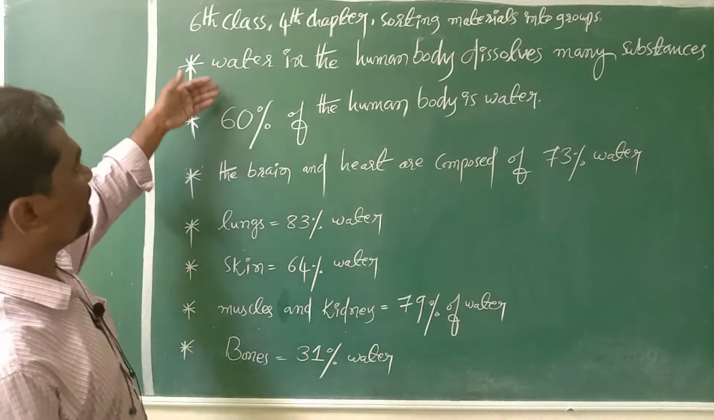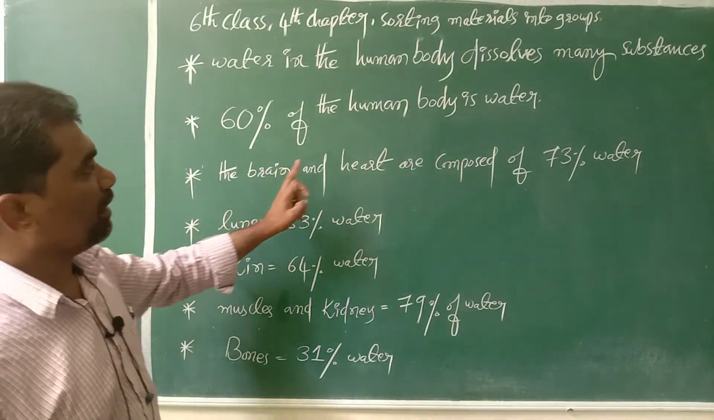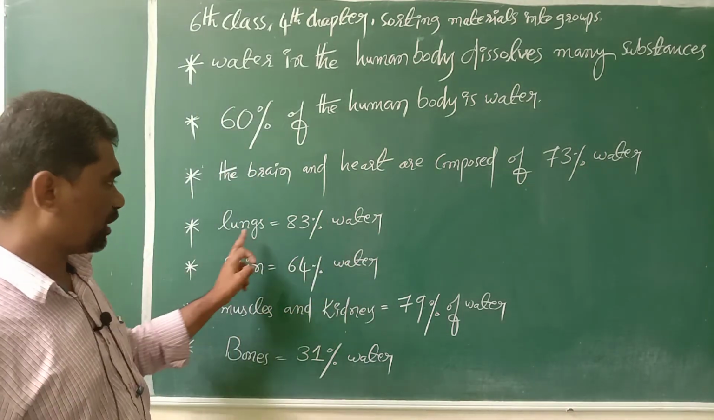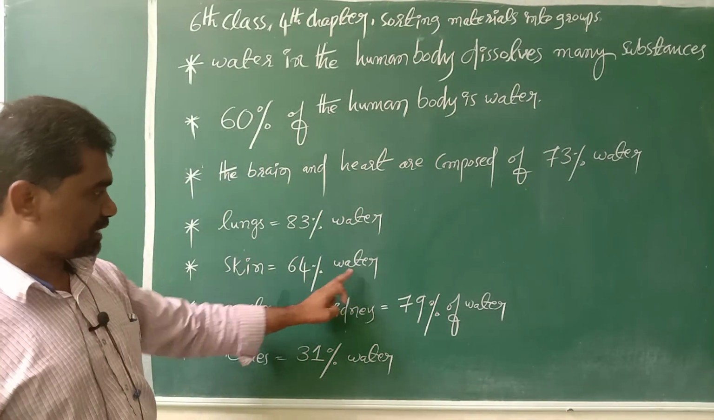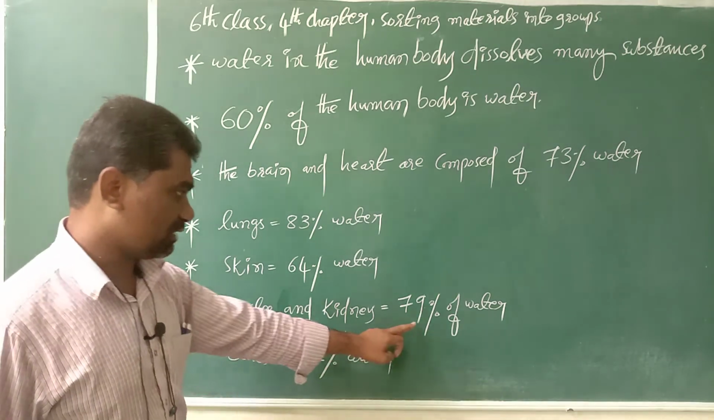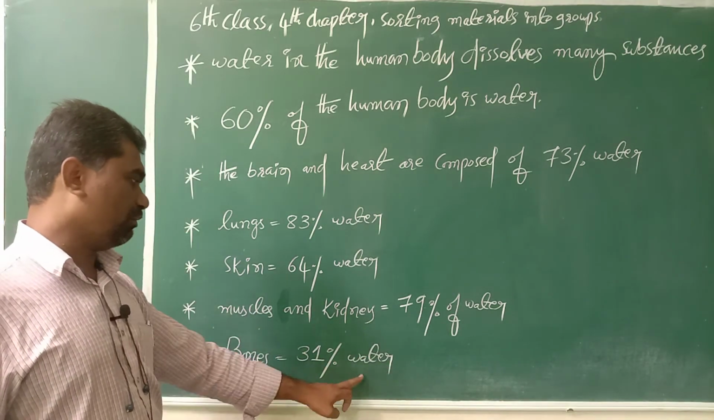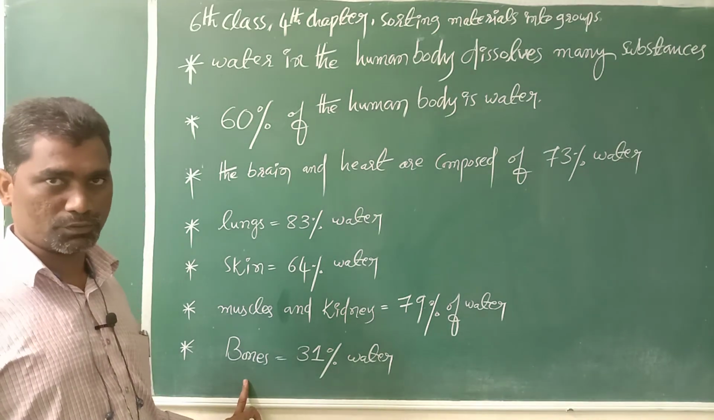Okay, so as we discussed, brain and heart are composed of 73% water. 83% water is there in lungs. 64% water is there in skin, and 79% water is there in muscles and kidneys. 31% water is there in bones.